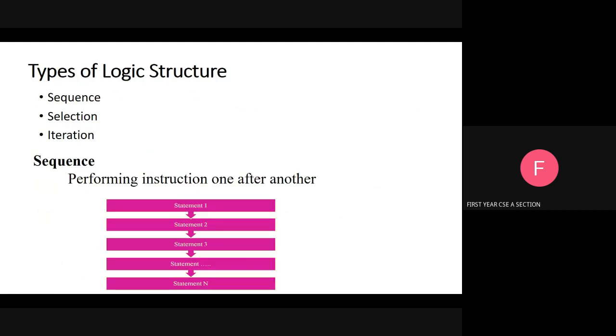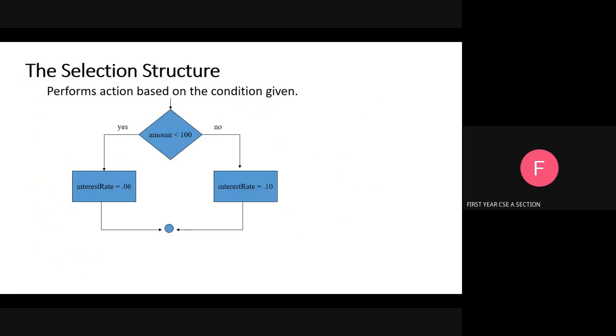Let's see the types of logic structure. There are three types of logic structure: sequential structure, selection structure, and iteration. First one, sequential structure: performing instructions one after another. Statement 1 will execute first, next statement 2, next statement 3, up to statement n, which will execute at the last.